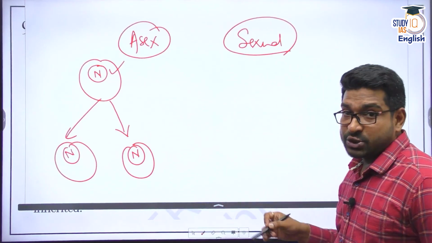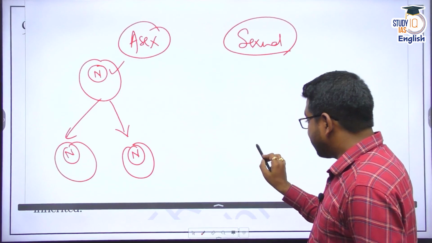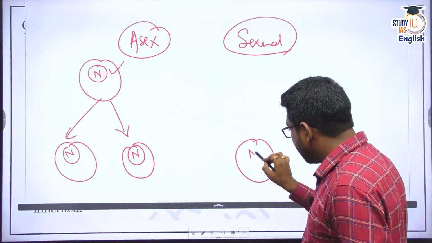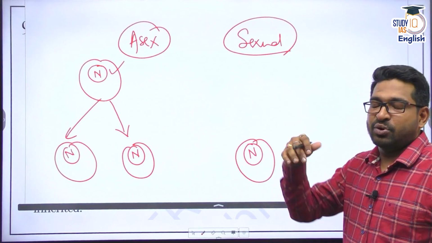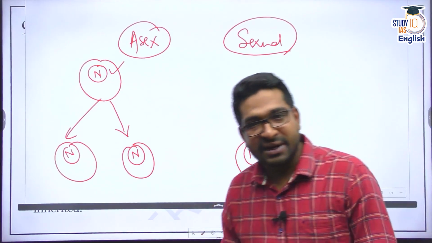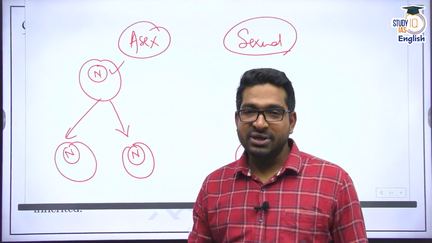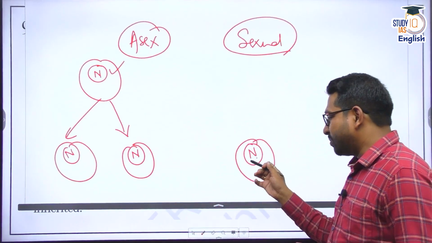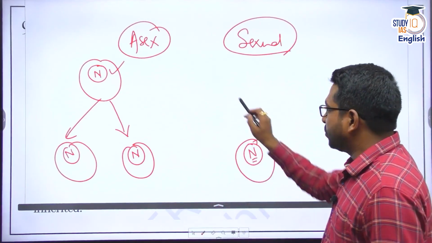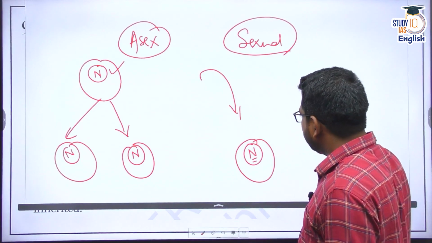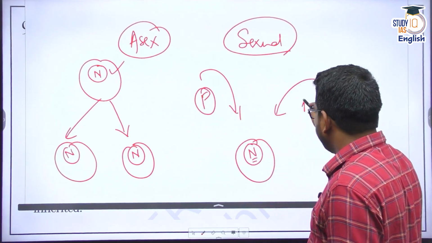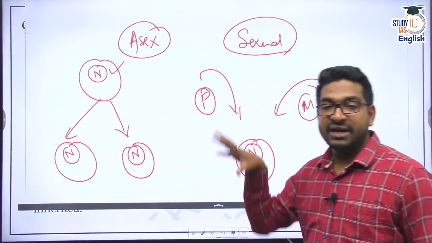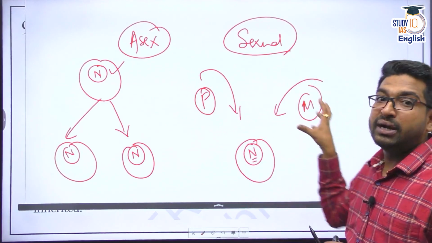But when it comes to sexual reproduction, if I need an offspring, this is an individual, a multicellular organism for sexual reproduction, whose cells have a nucleus. But the genetic information in this nucleus comes from the father's side as well as the mother's side. That means it comes from two entities.